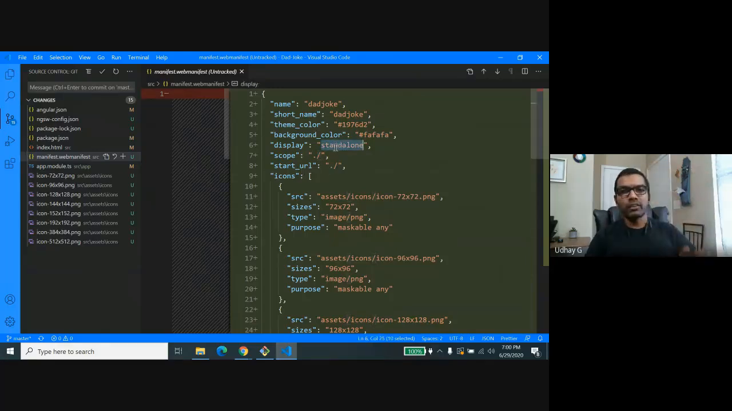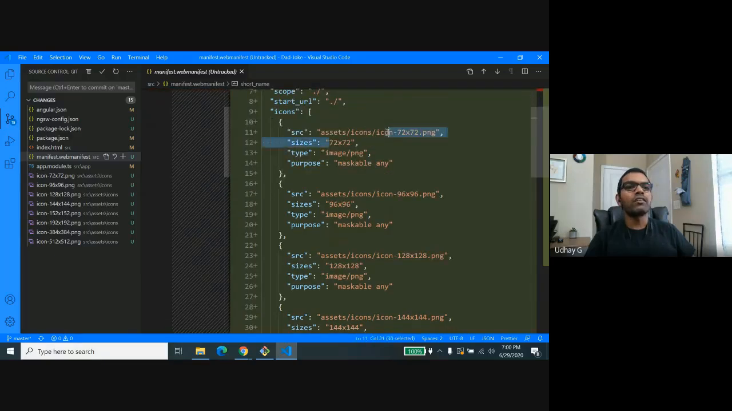It's not going to align with any of the existing native apps. It's going to display like a standalone app. And if you want to have the background color for your PWA app, you can add that here. And also you can have a short name that's going to be displayed right under the icon in your mobile browsers, right?